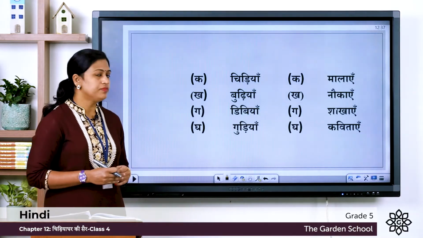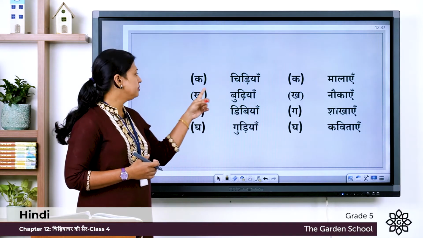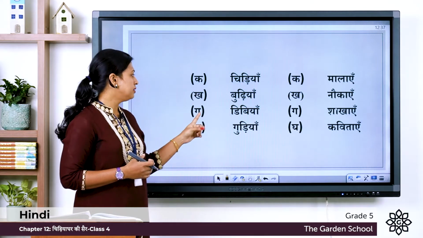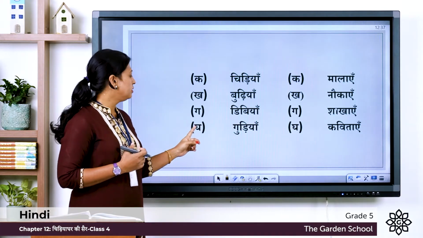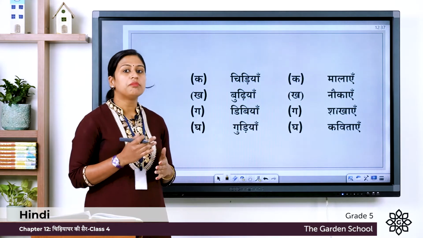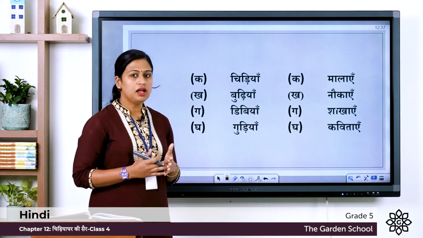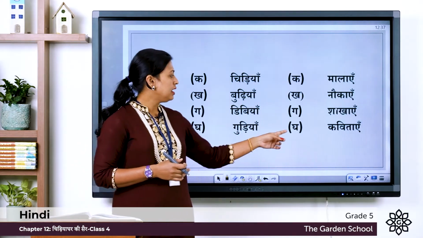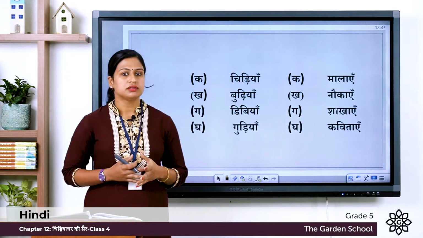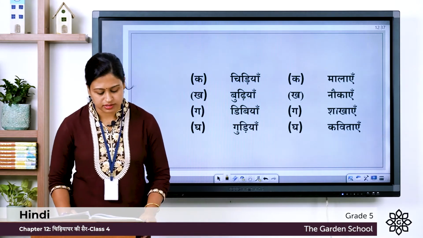Let's check the answer. So the plural forms are ka चिड़िया, खा बुढ़िया, गा डिब्बिया, घा गुड़िया. Second column: का मालाए, खा नौकाए, गा शाखाए. Last one कविताए. So this is the spelling for plural form of these given words.